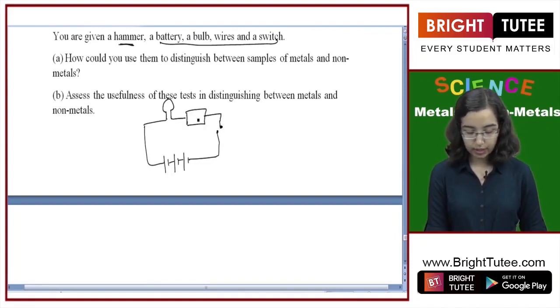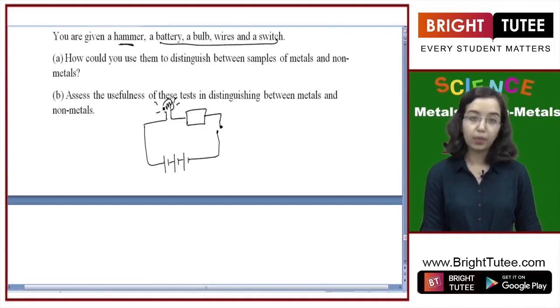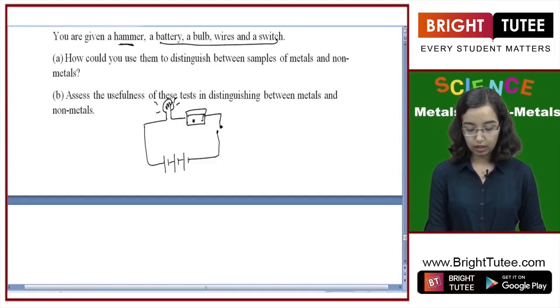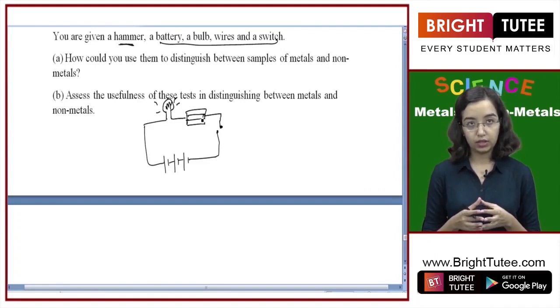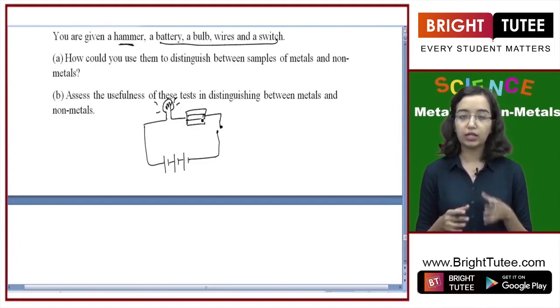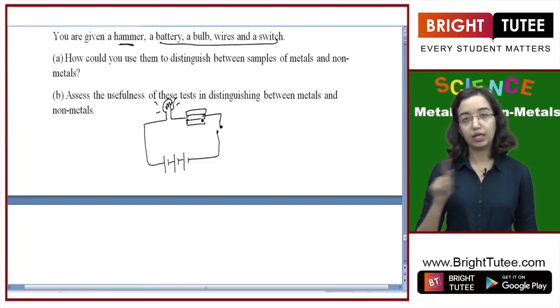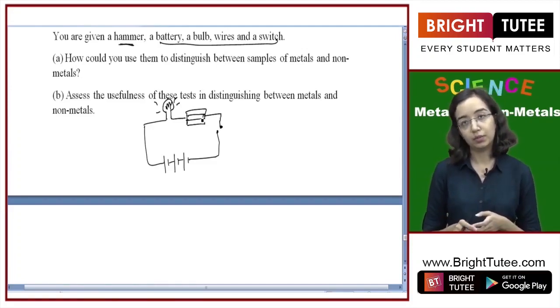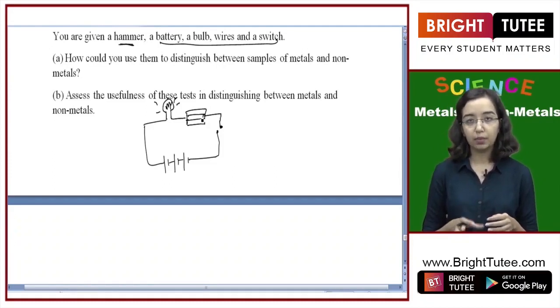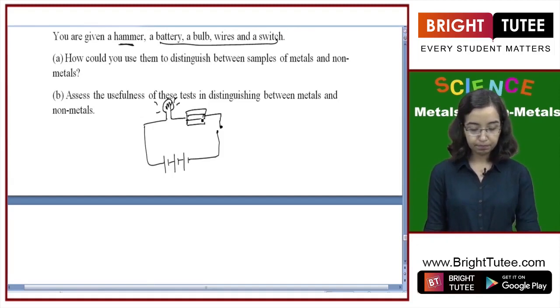So here we will attach the sample. If the bulb lights up, then we know that it is a conductor of electricity, and metals are conductors of electricity, non-metals are not. So anything that lights up the bulb, that is completing the circuit, would be a metal, whereas anything that does not would be a non-metal. There are exceptions here, but they would likely not be provided in this scenario, so we can ignore them.